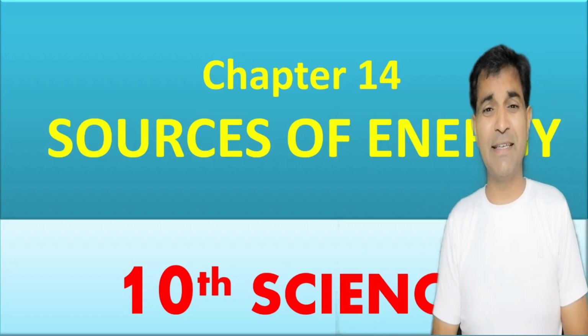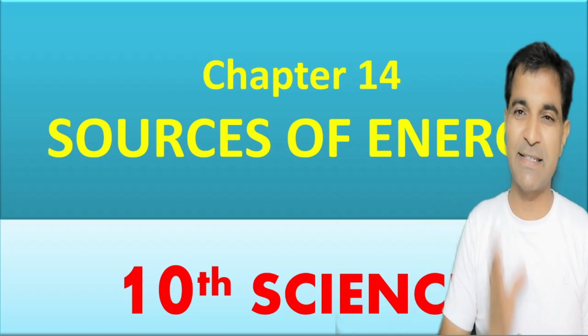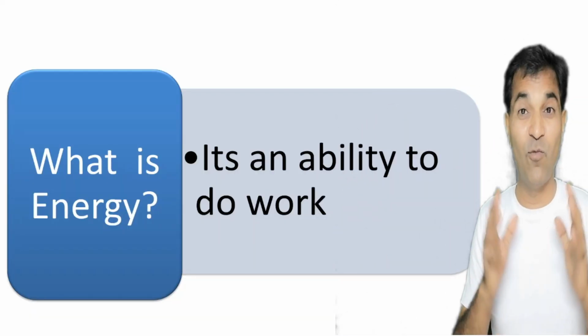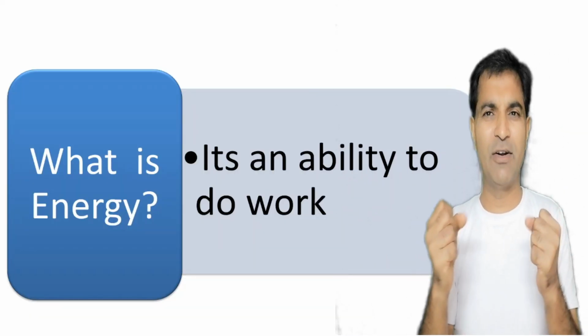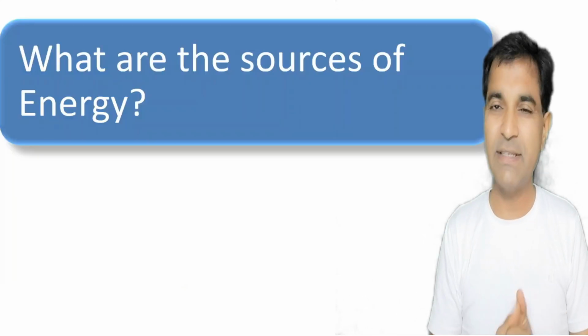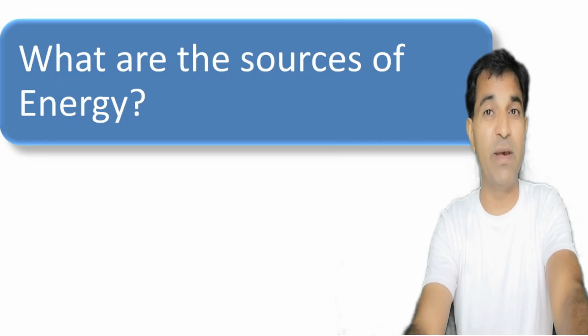And now we are discussing the summary of chapter number 14, that is sources of energy of subject science, standard 10th. So first of all, let us understand what is energy. Already we have seen in standard 8 that it's an ability to do work. What is energy? It's an ability to do work. So what are the different sources of energy?